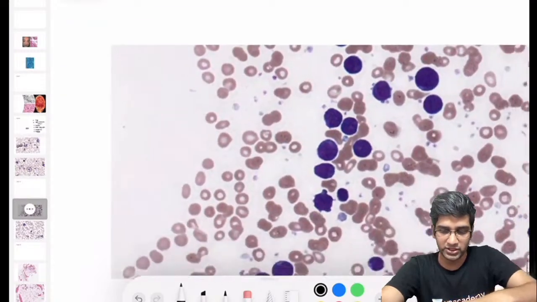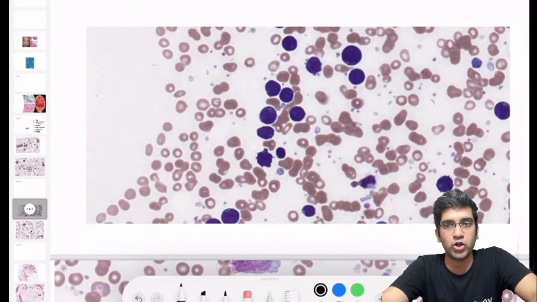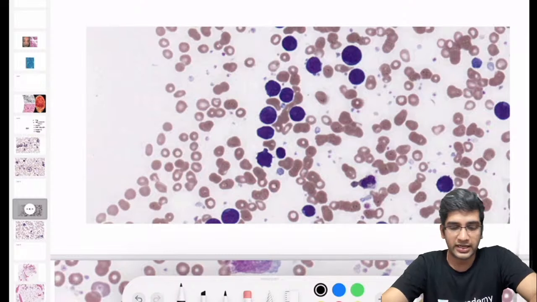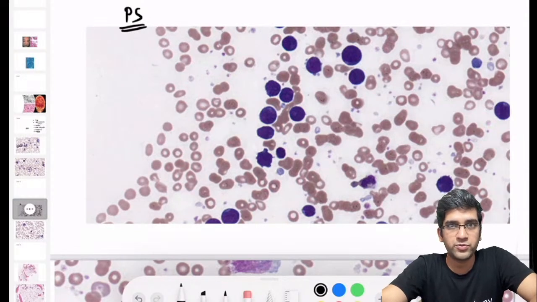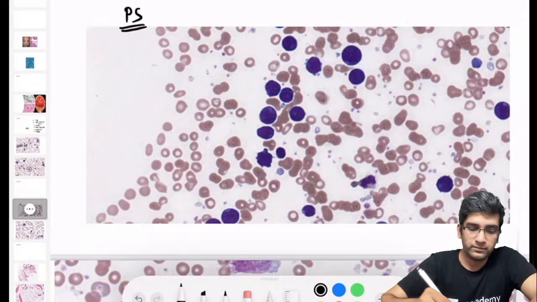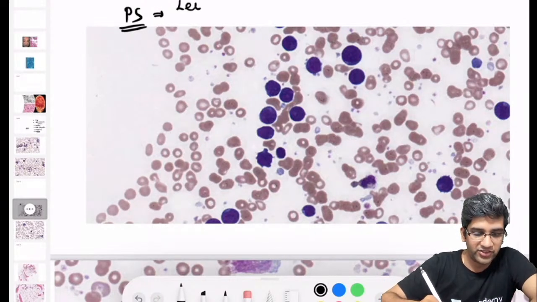So just have a look at this image. Tell me what they are. As I said, your first thing should be whether they are neoplastic or not, right? My first question here is whether they are neoplastic or not. If they are neoplastic, what comes to your mind? And if they are neoplastic, tell me why they are neoplastic. As I said, this is an image of a peripheral smear. If it's an image of a peripheral smear, can I say that this patient has leukocytosis? That's my first point here.